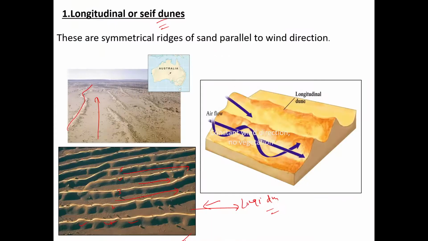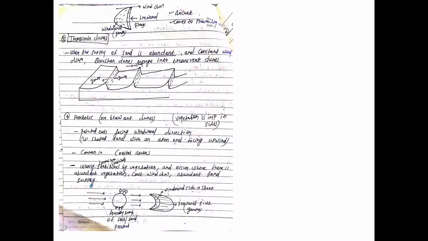You can draw these, these are barchans, and this is the diagram you can draw for the transverse dune, right? So this is a barchan, this is the windward side, this is the leeward side, right? And you can draw this simply. Then this is the parabolic one. Parabolic is pretty similar to barchans, but they should have abundant vegetation. They are more common in coastal areas, and of course their points end in the direction opposite to the wind, right? So you can draw this diagram also.